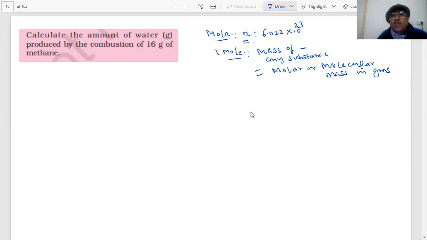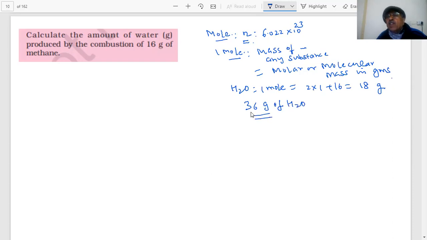So when I say 1 mole of H2O, students, you are saying 2 into 1 plus 16, which is 18 grams. How many grams will be there in 1 mole of water? 18 grams. Or supposing you are drinking, students, 36 gram of water in a glass of water.